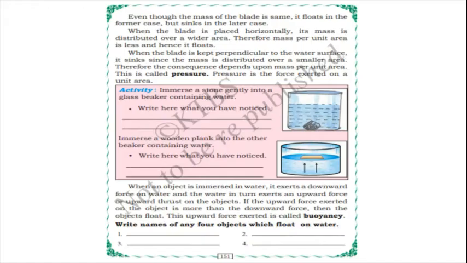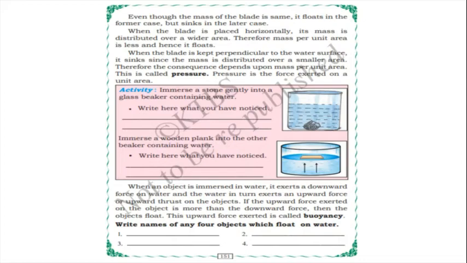When the blade is kept perpendicular to the water surface, the mass is distributed over a smaller area, so when the water gives pressure to the blade, it sinks. Therefore the consequences depend upon mass per unit area.